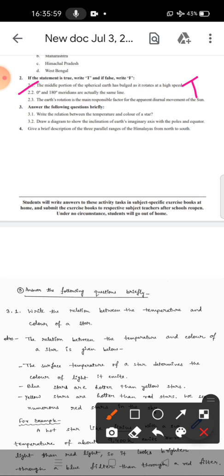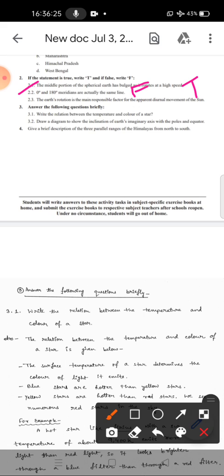Second question: 0 degree and 180 degree meridians are actually the same line. No, 0 degree is the equator whereas 180 degree is the international date line. 0 degree is latitude whereas 180 degree is a meridian, or we can say longitude. So both are not the same line. The answer is false.